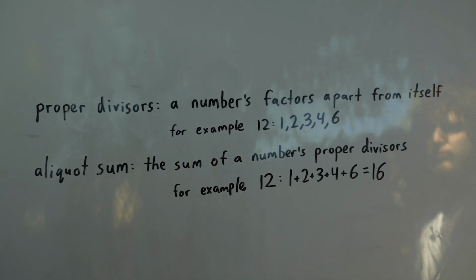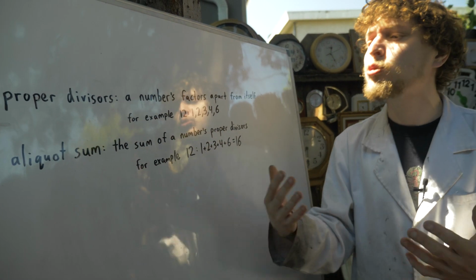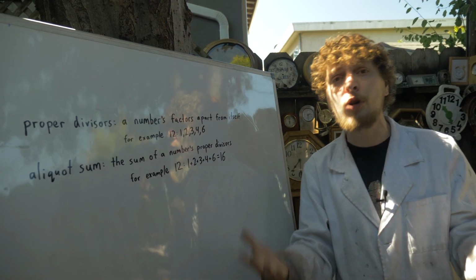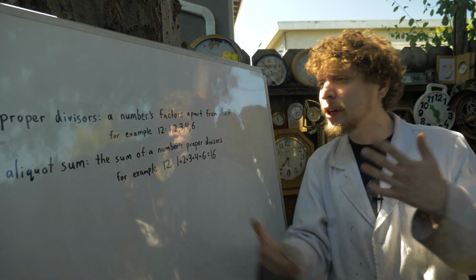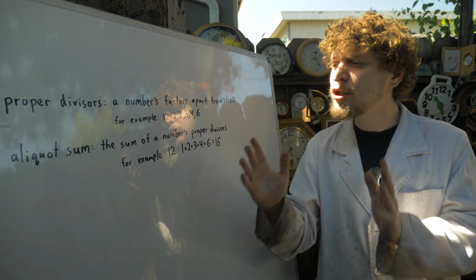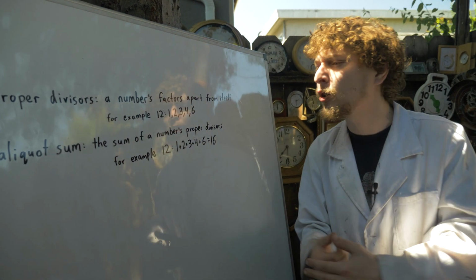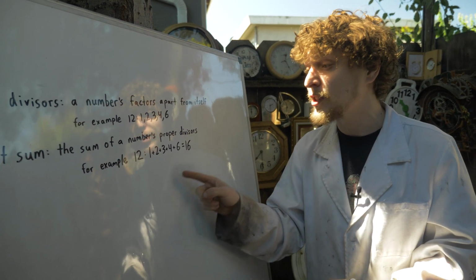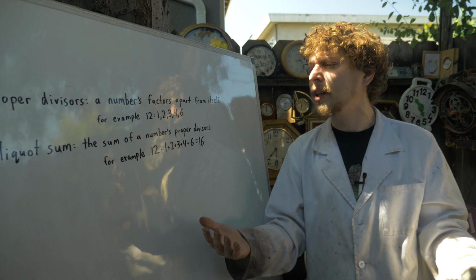So this is sort of a deeper way of looking at primes versus composites, because any prime number only has 1 as its proper divisor, and so any prime has an Aliquot sum of 1, and composites will have different numbers greater than 1 as their Aliquot sum. So now let's start with a simple look into those different types of composite Aliquot sum by wondering which numbers have an Aliquot sum that's bigger than them, and which ones have an Aliquot sum smaller than them.